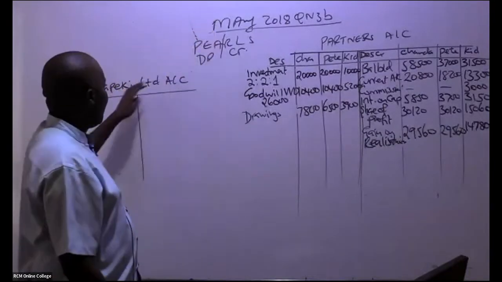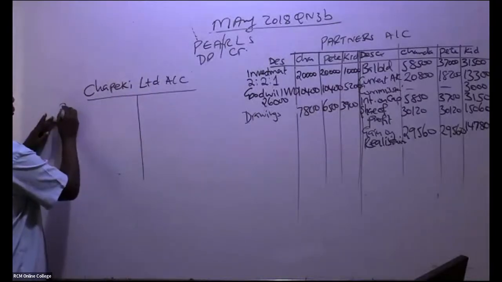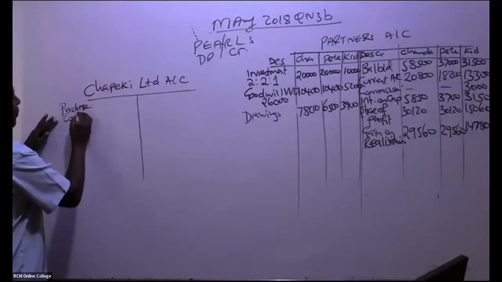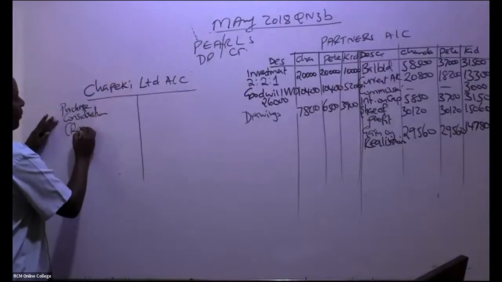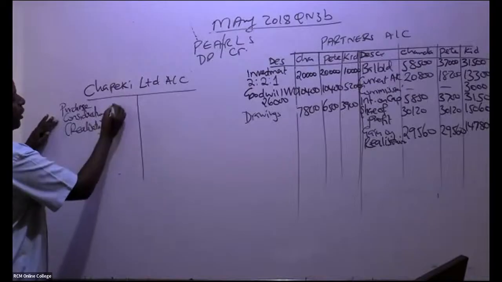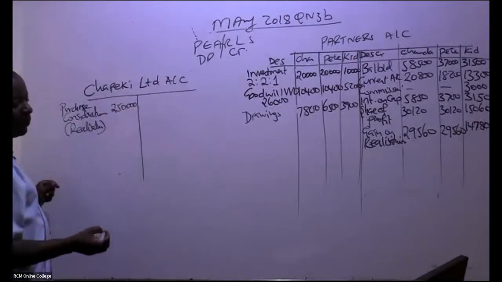So the double entry is here. You debit here purchase consideration through the realization. This was 250,000.